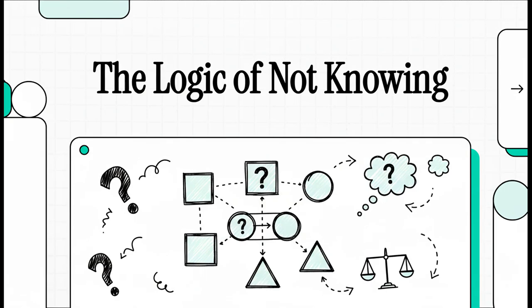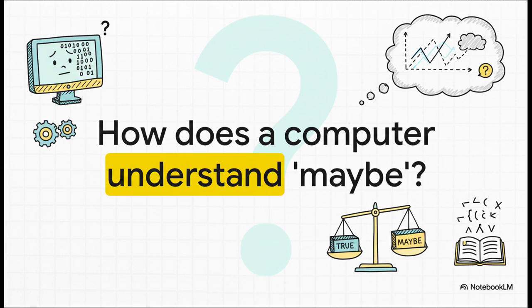All right, let's dive into something pretty fascinating. We're going to explore the challenge of teaching logic, the very bedrock of how computers think, how to handle uncertainty. So let's start with what sounds like a simple question, but one with a really complex answer. How do you actually program a machine, a thing that thinks in absolute ones and zeros, to understand the idea of maybe, or I'm not sure?